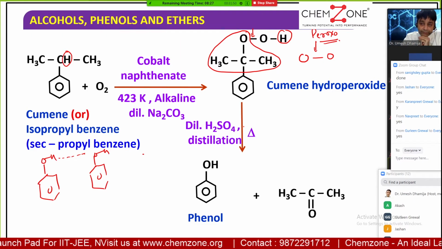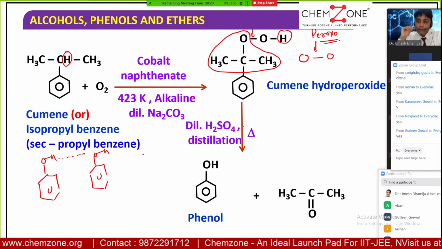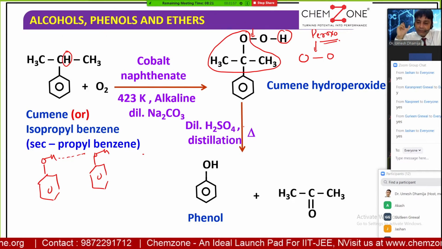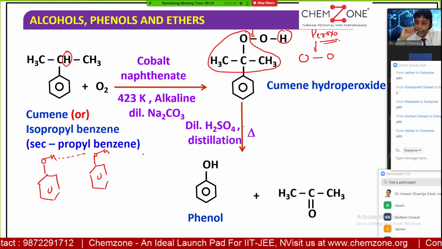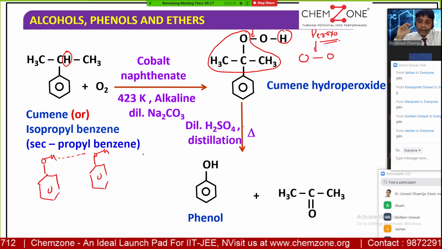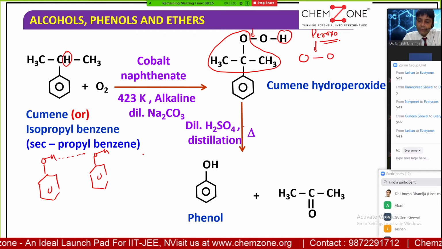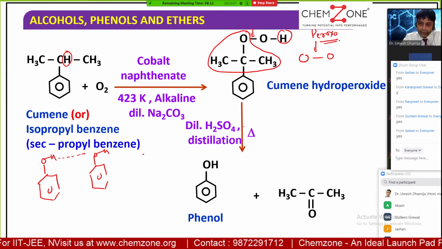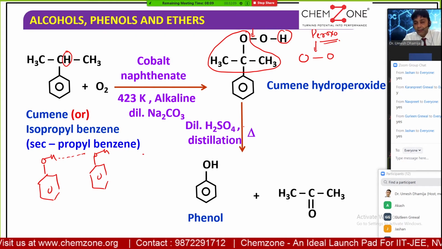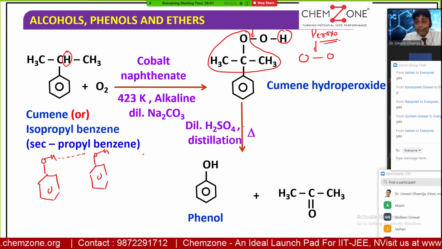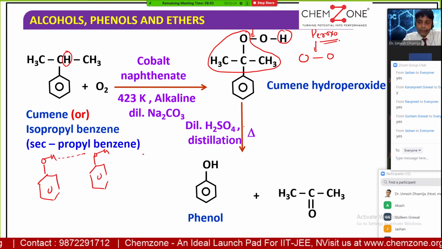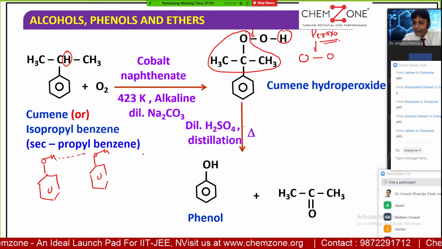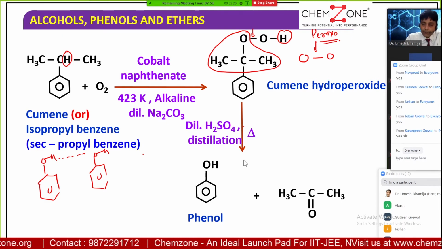Are you getting this, everyone? Why can phenol be easily separated from acetone? Because in the case of phenol we have intermolecular hydrogen bonding, and in the case of acetone we have van der Waals force of attraction. So the boiling point of phenol is more as compared to acetone. I hope it's very, very clear now, everyone.